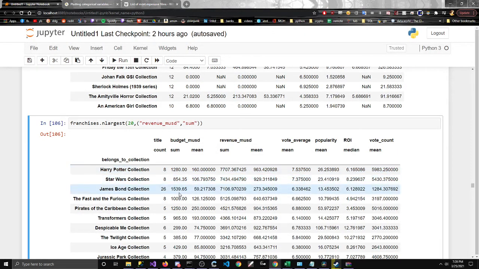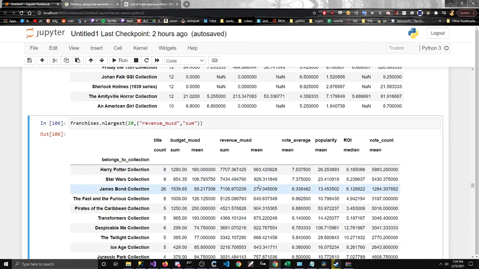Let's see. Yeah, I think it. But no, I'm looking at budget. Okay, revenue. Let's take a look. Okay, yeah, this is revenue. Well, I guess not. It's close, but it's not quite there. I mean, yeah, it's making way less. I was looking at the wrong column. I didn't even pay attention.